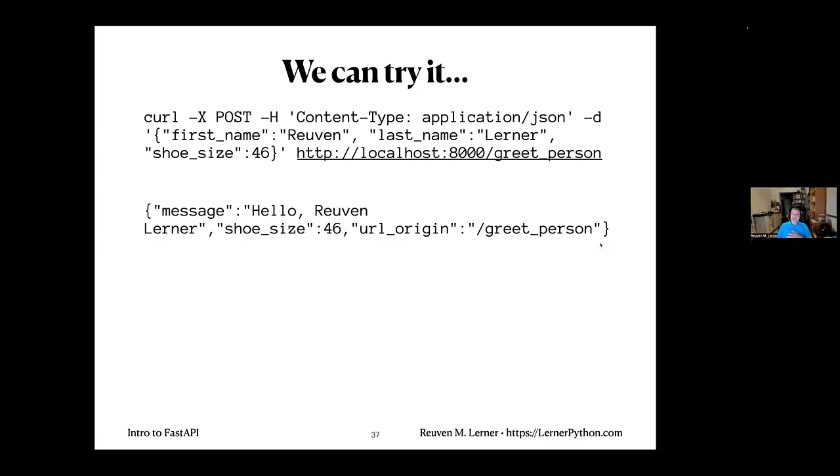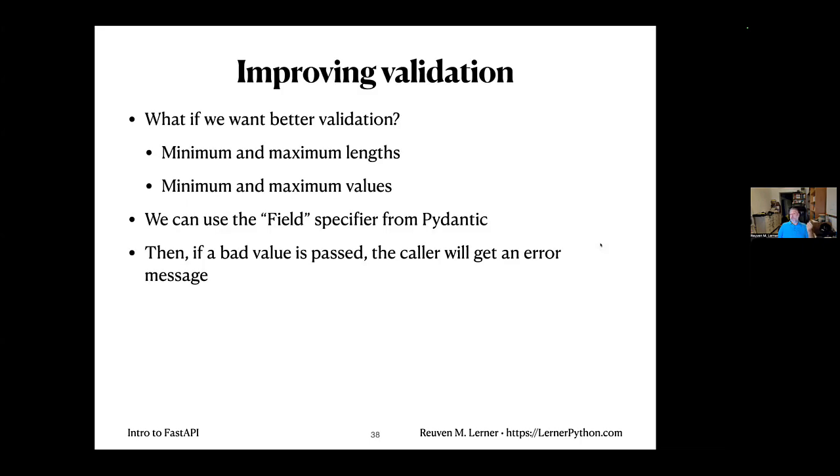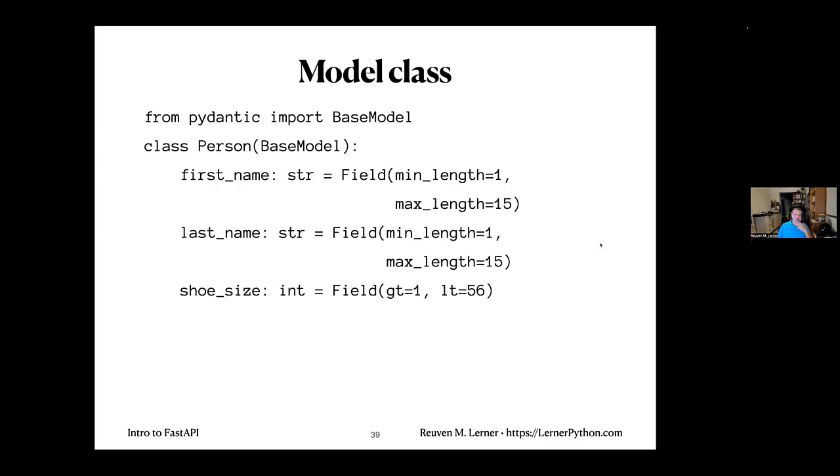Fantastic. But this is kind of simple, right? I want better validation than this. And we can do that. What if I want to say, look, someone's name needs to be a certain minimum, certain maximum. Maybe values like shoe size. We don't want shoe size to be too small or too big. For this, we can use Pydantic's Field specifier. And what we do then is we say, I am willing to accept this and this and this. And if I get a bad value, the caller will get an error message. Let's take a look at how that looks.